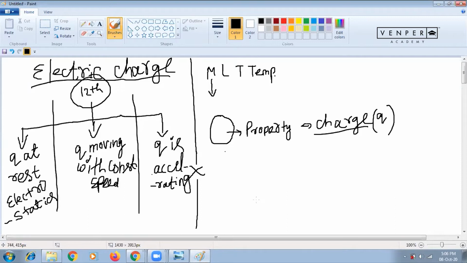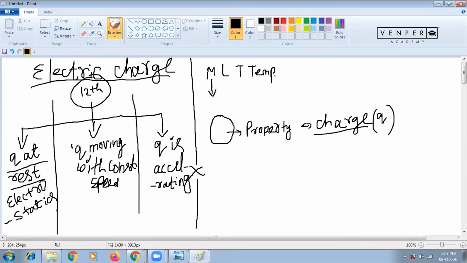Now here in the first part, we'll study electric charge, field, electric force, potential, capacitance. Up to capacitance we'll study here, the charge at rest. I'm telling the chapters, whatever you are following, either state board or NCERT. Up to capacitance: electric charge, electric field, electric force, potential. Whatever we'll study, charge at rest, normally we'll take as electrostatics.